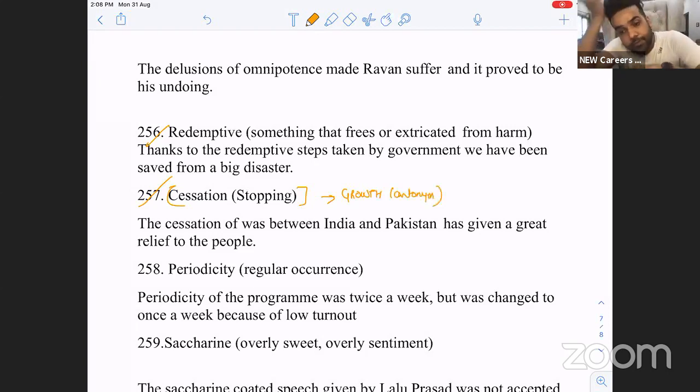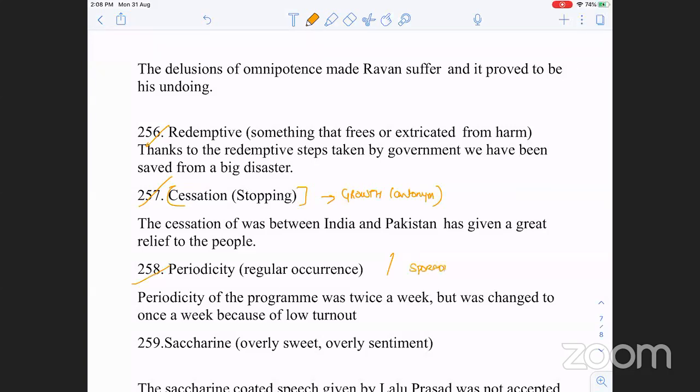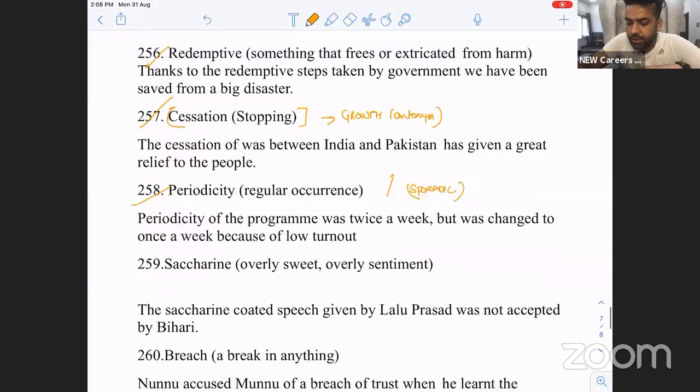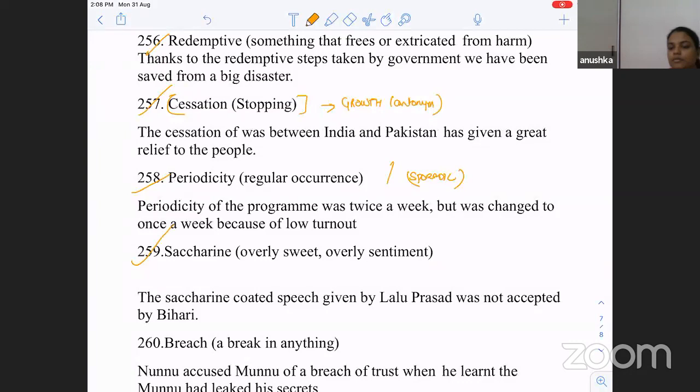Periodicity. Regular occurrence. Something which occurs regularly. Periodical is something which occurs regularly. Another word for it? Recurrent. Sporadic, थोड़ी थोड़ी देर बाद. Intermittent also. Next. Saccharine, overly sweet. Chamchagiri. His words were saccharine. Oh, he's such a nice boy. That's saccharine for you.